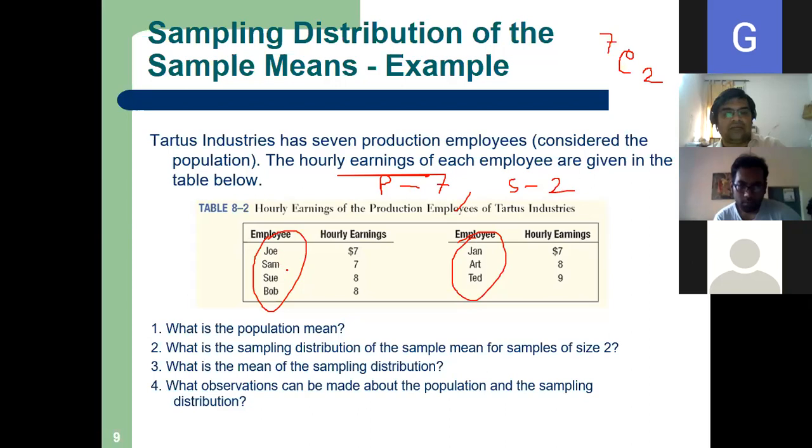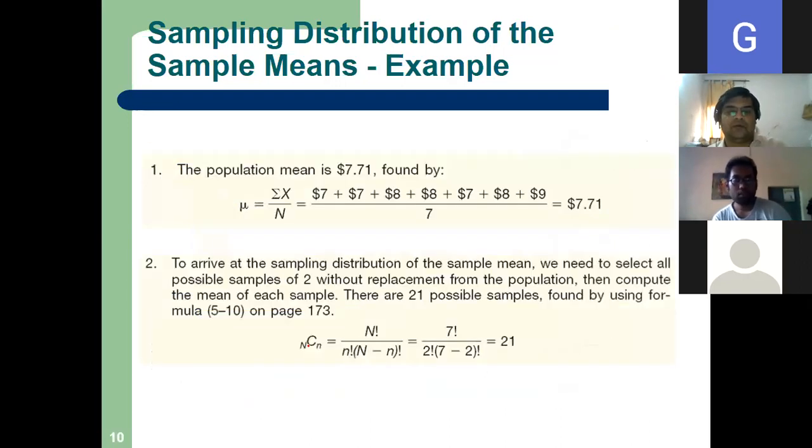Again, Sam and Sue, Sue and Bob, Bob and Sam, Jan and Art, Jan and Joe, Sam and Art. If I take in this way, I can take 21 samples.